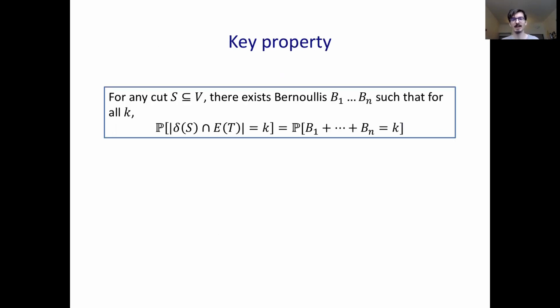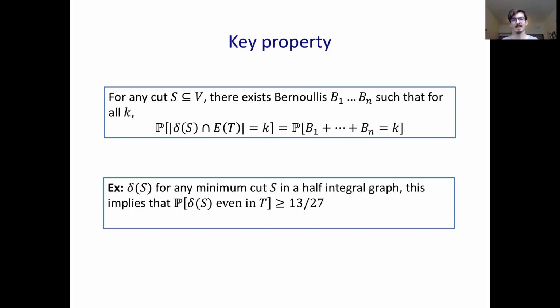Okay. So SR distributions have many desirable properties, but one of my favorite is this, and I'll put it in terms of our spanning tree distribution for clarity, but it holds in general. This property is that for any cut S, there exists some number of Bernoullis such that the law of the size of the intersection of this cut with the tree is the same as the law of the sum of these Bernoullis. So in other words, for any k, the probability the size of the intersection with the tree is k is exactly given by the probability these Bernoullis sum to k. And this gives us a good constant. It says that for any minimum cut in a half integral graph, it's even in the tree with probability at least 13/27, so very close to 1/2.